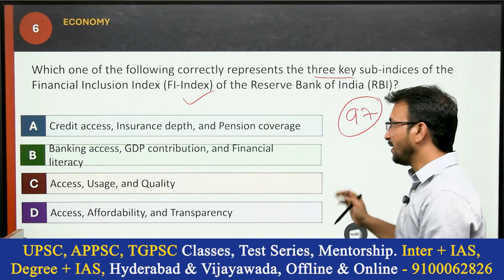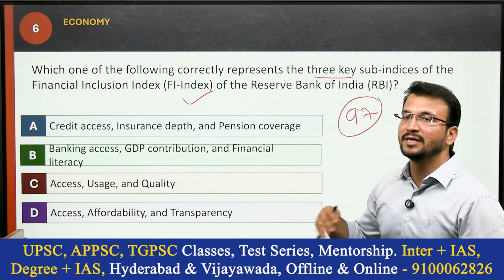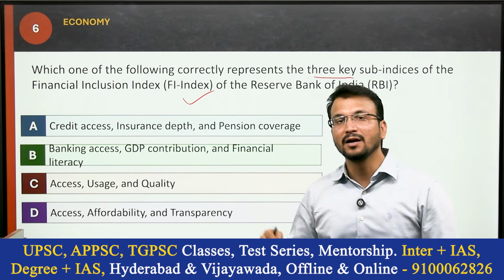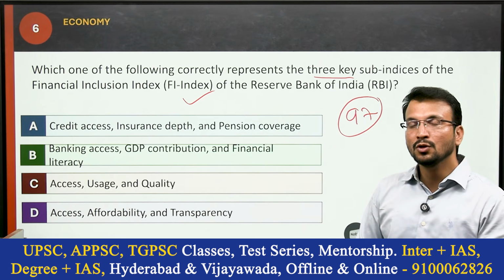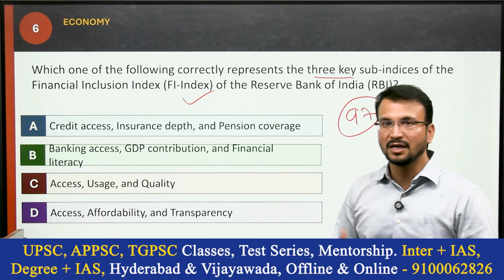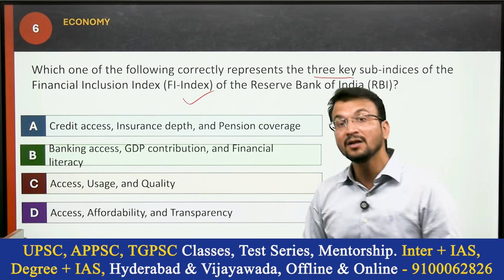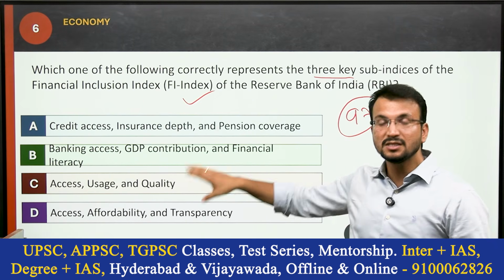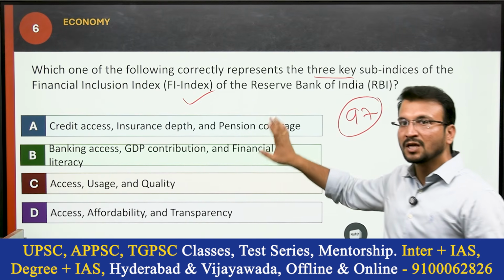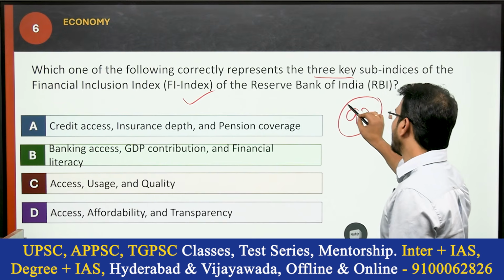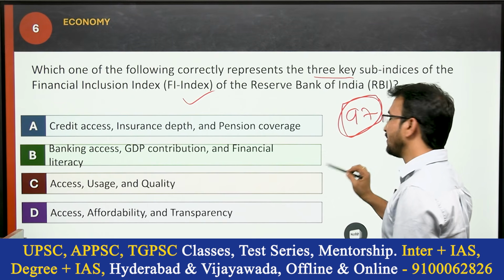Okay, so RBI releases the financial inclusion index based upon the performance of banking and related financial inclusion, the offering of whatever financial services there are. Every year, for that, the RBI uses 97 indices.